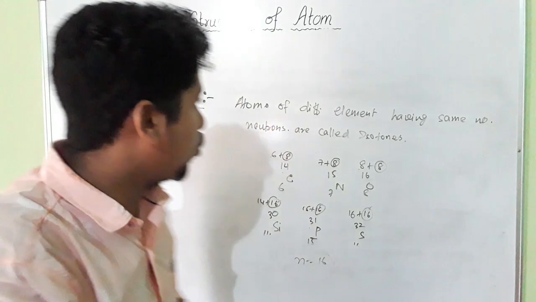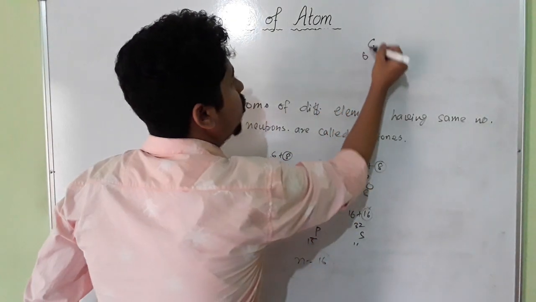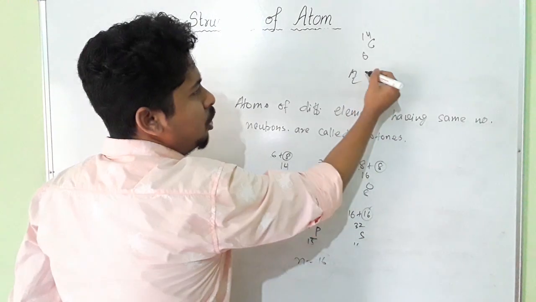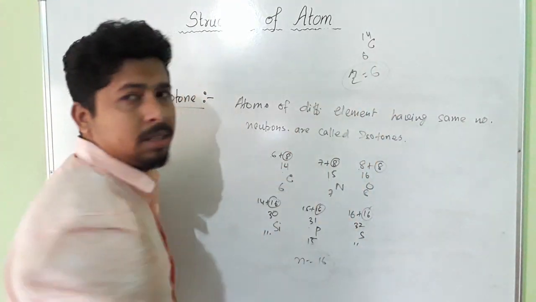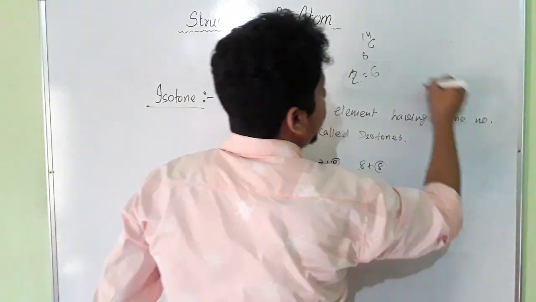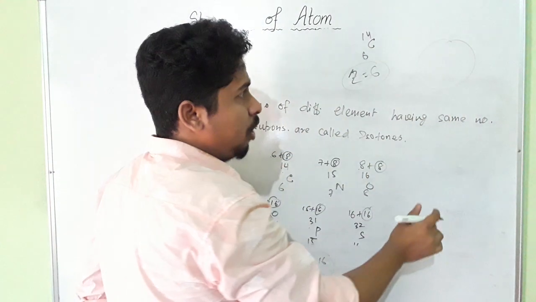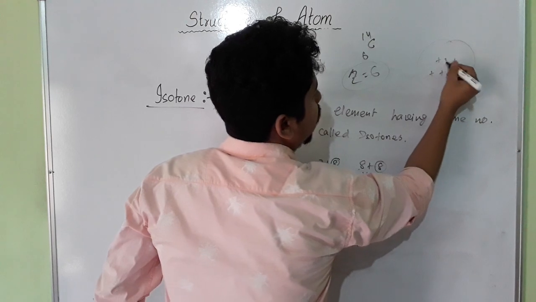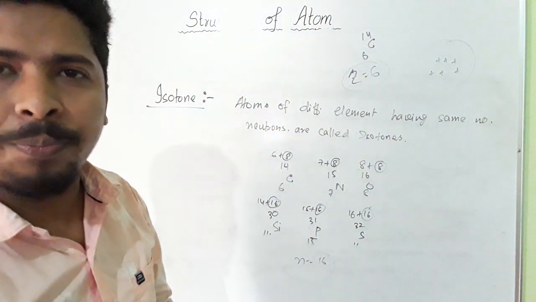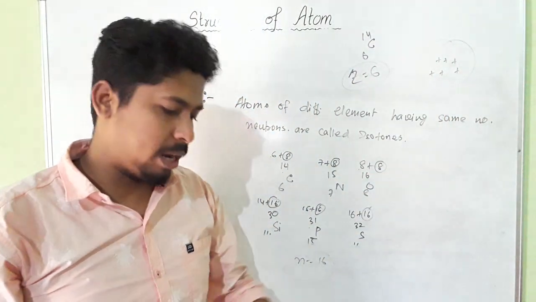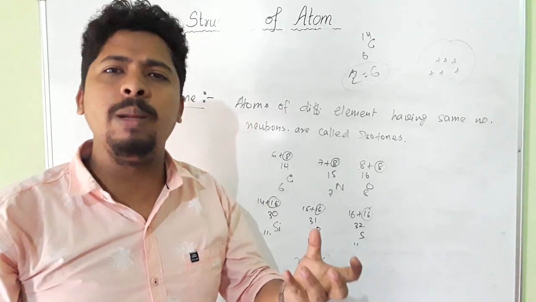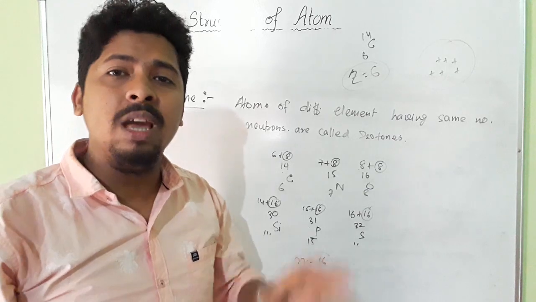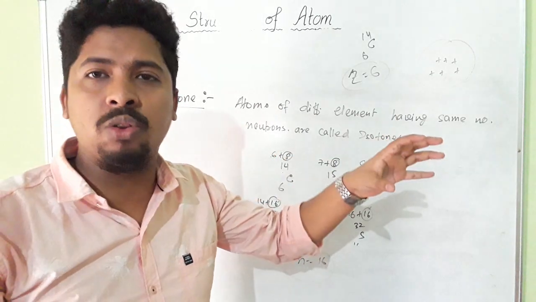We considered the example of carbon 6, 14. This atomic number is denoted by Z. Here the atomic number is 6. Atomic number 6 means that in the nucleus of a carbon atom there are 6 positive charges. So atomic number simply means the number of positive charges or the number of protons. Now what is mass number? Mass number means the total number of protons and neutrons.